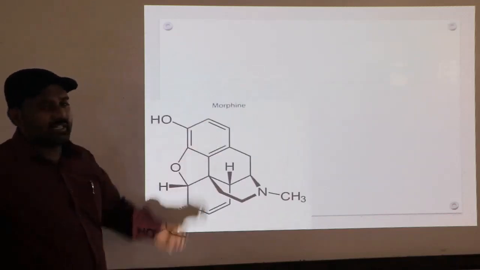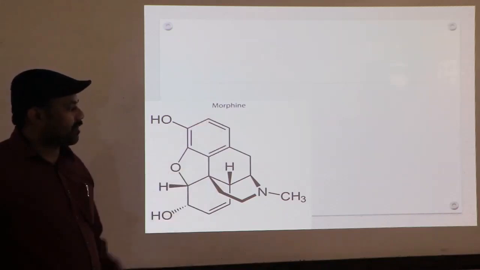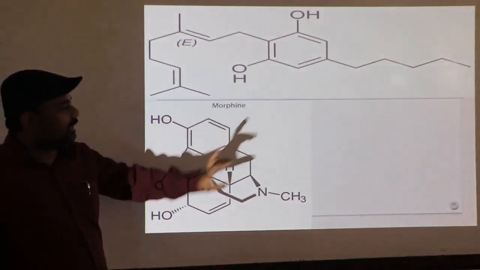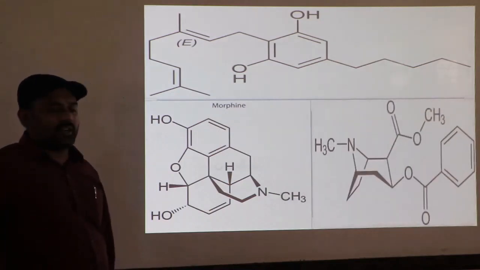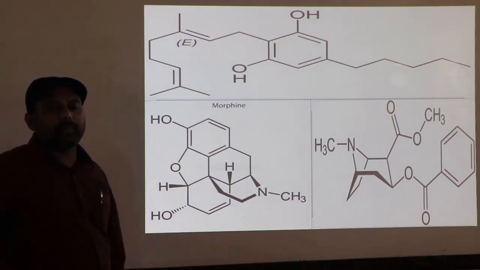Next, this is the chemical structure of morphine. Note it: the chemical structure of morphine, the chemical structure of cannabinoids, then the last one, the chemical structure of cocaine. So these are the 3 abused drugs in your syllabus. Next we'll discuss in the next class.